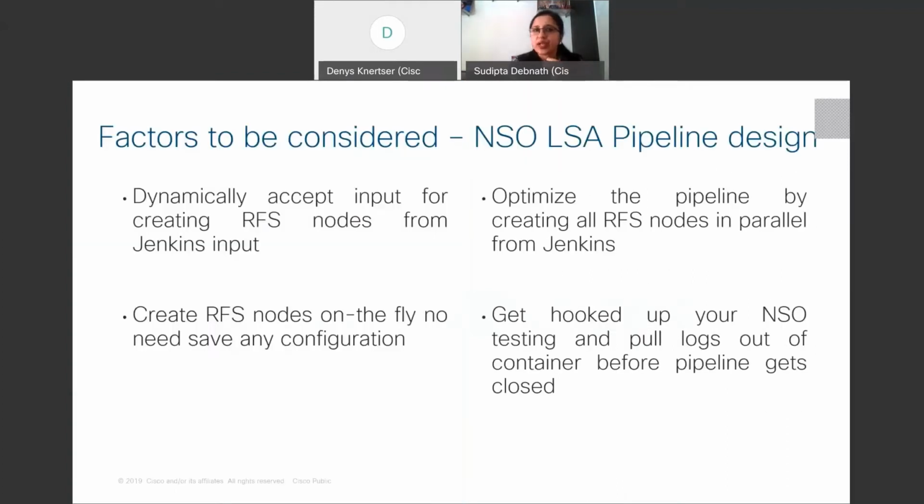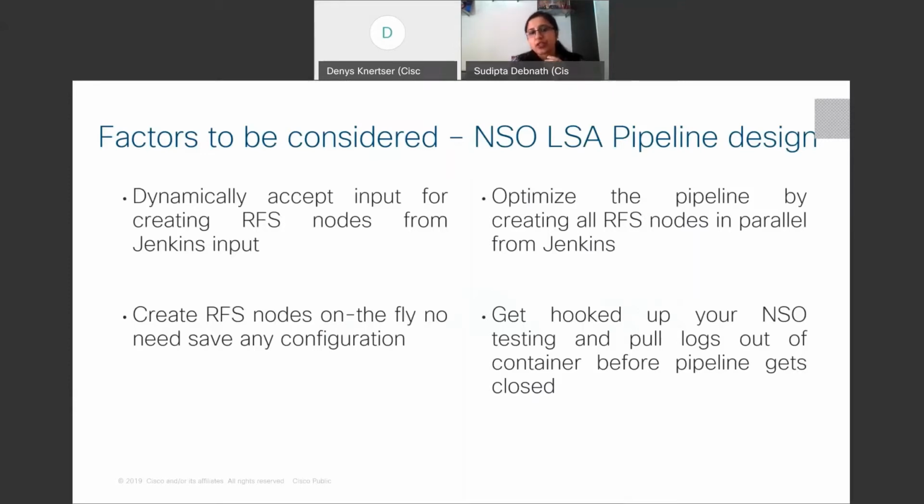Now, factors to be considered for the NSO-LSA pipeline design. The first thing we consider is that it should dynamically accept input for creating the RFS nodes from the Jenkins input. So what does it mean?